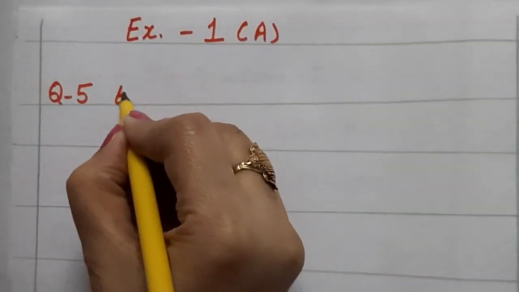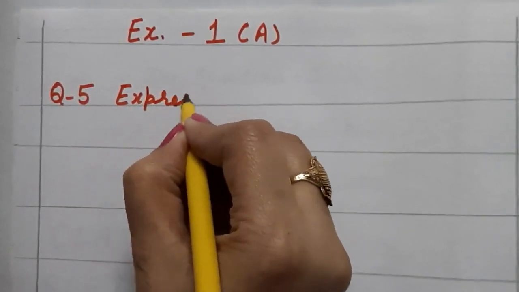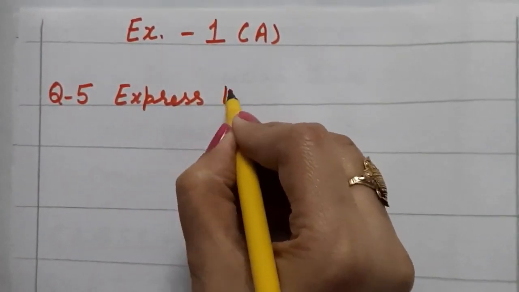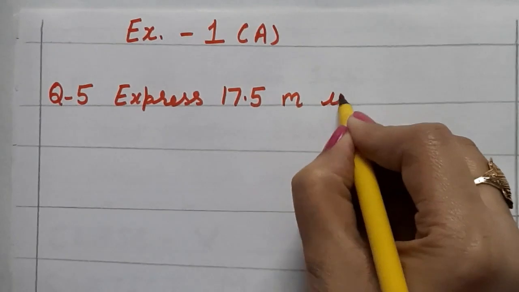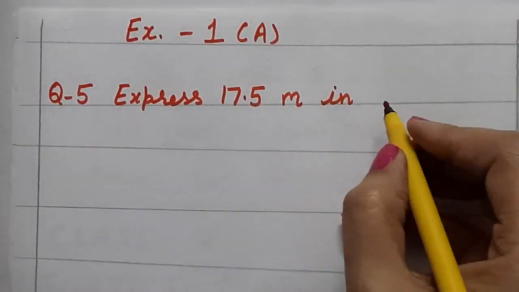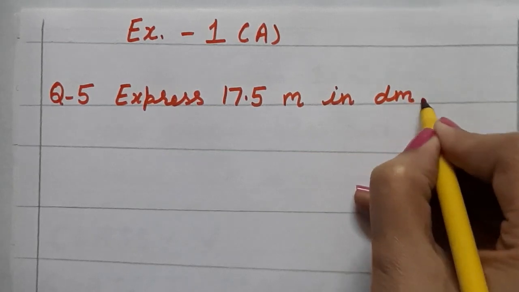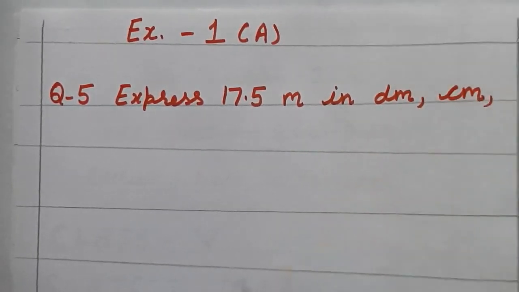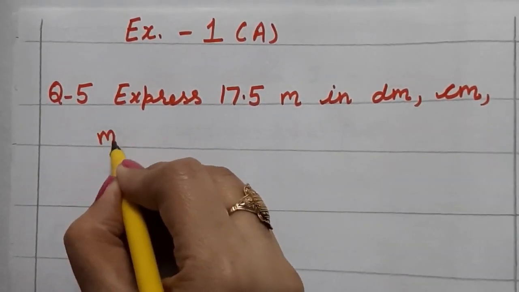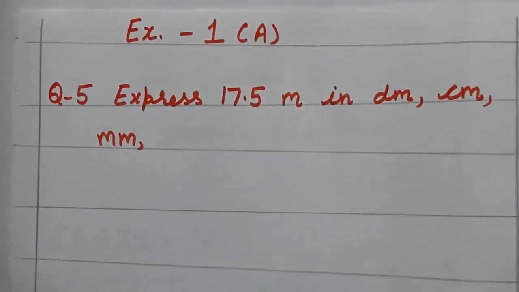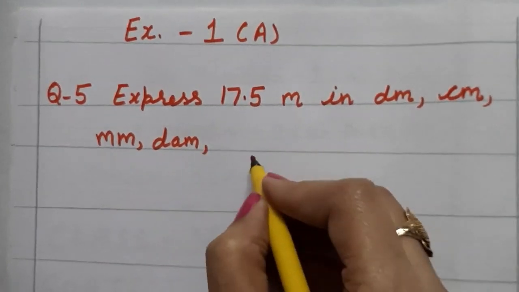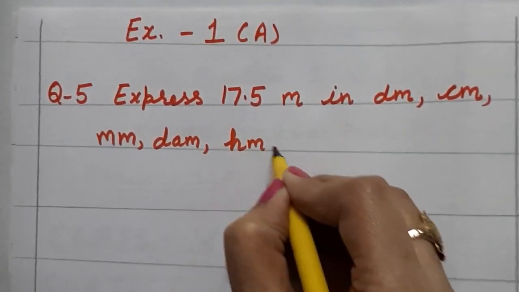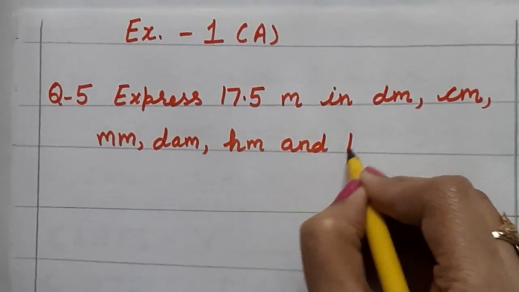Express 17.5 meter in decimeter, centimeter, millimeter and decameter, hectometer and kilometer.